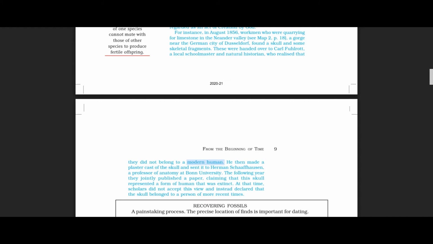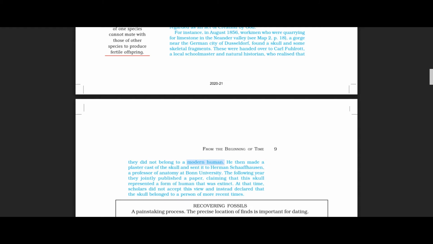So once again, in August 1856, some workmen were working in the quarry for limestone in the Neander Valley, a gorge near the German city of Dusseldorf. When they were quarrying limestone, they found a skull and some skeletal fragments. These were handed over to a local schoolmaster and natural historian named Karl Verhoot.